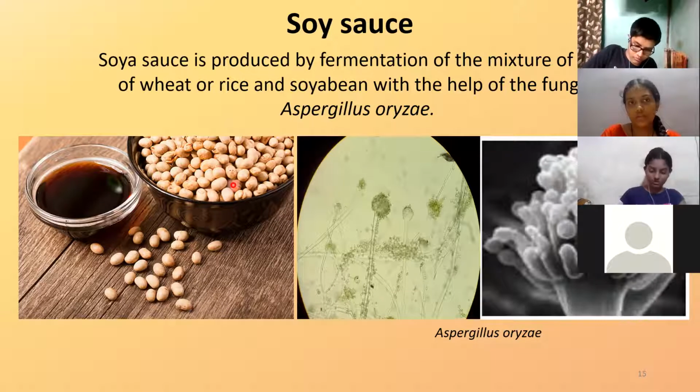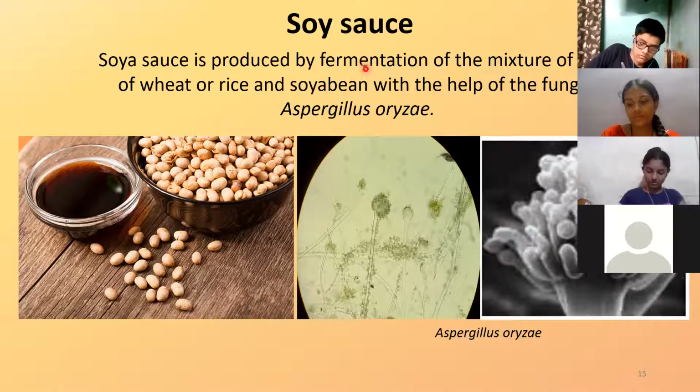So you can imagine, for dairy products, bacteria are required. For vinegar, yeast is required. For soy sauce, you need a fungus, which is Aspergillus oryzae. This is added to the flour. Fermentation takes place, by which you get soy sauce.